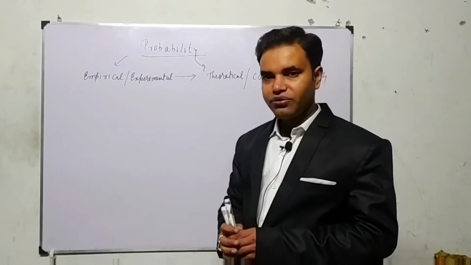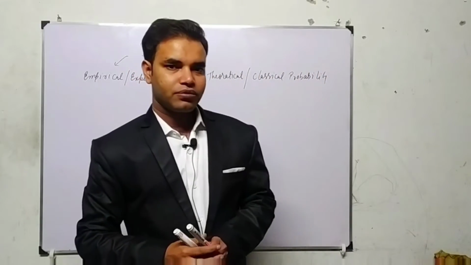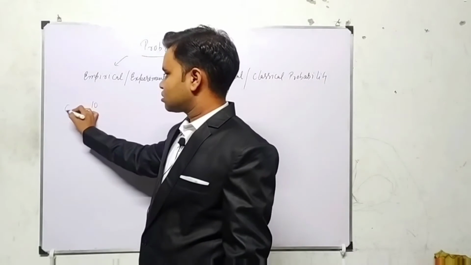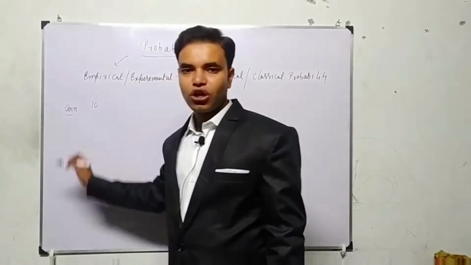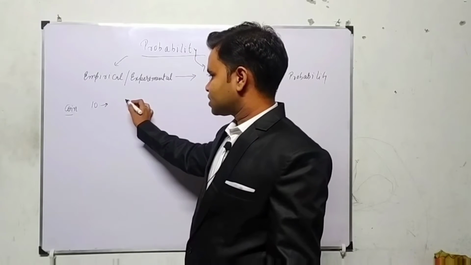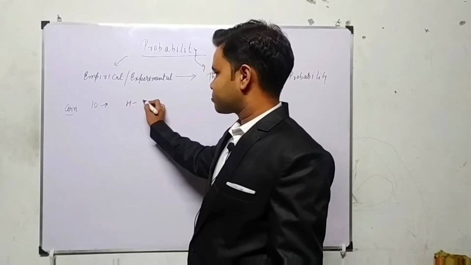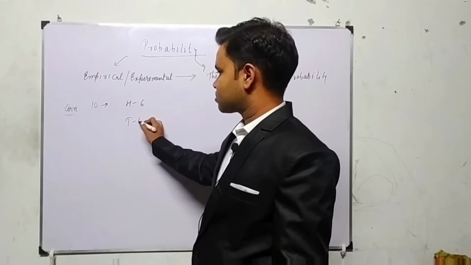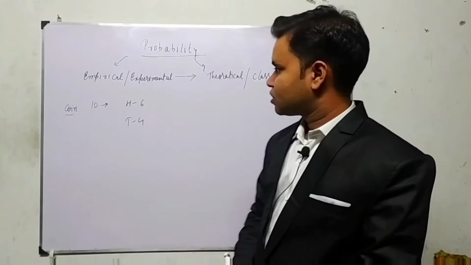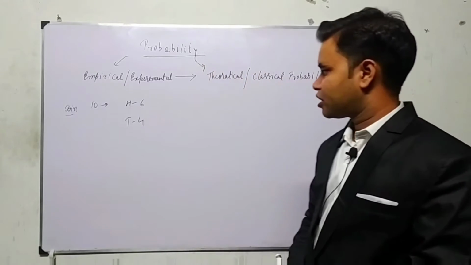So see, if I say throw a coin 10 times and check how many times you got head. If we throw the coin 10 times, and someone says that I got head 6 times and tail 4 times, then it means he did an experiment.